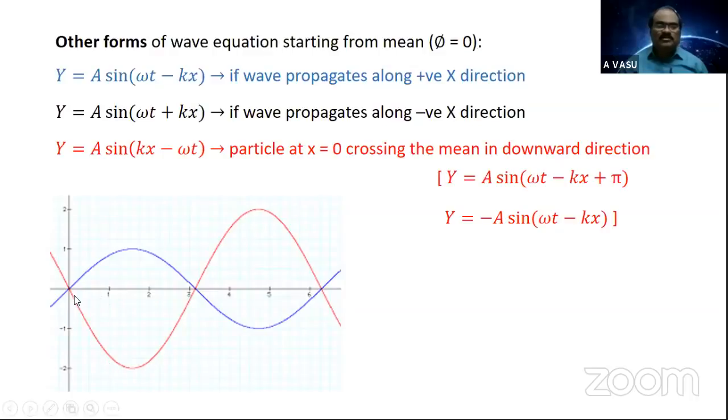In the beginning, as the particle moves in downward direction, we may get a trough like this. This is omega t minus kx, and this is for kx minus omega t, and both refer to the same progressive wave propagating along positive x direction. Children, you take a snapshot or screenshot of this. Next.